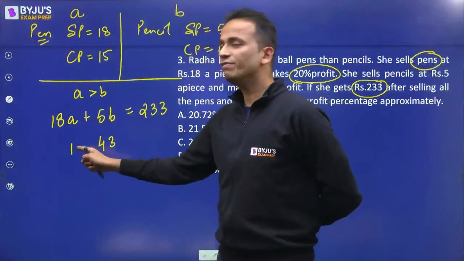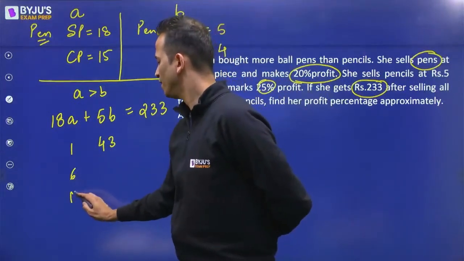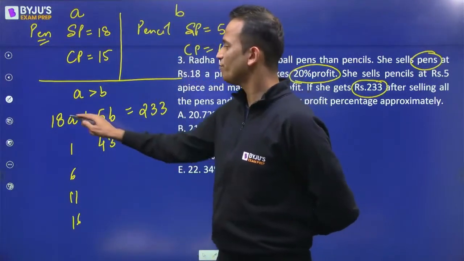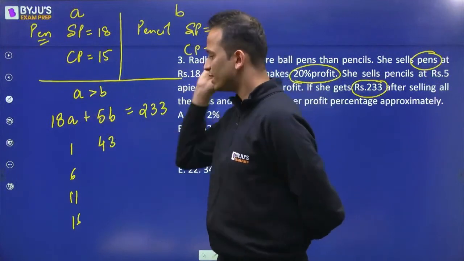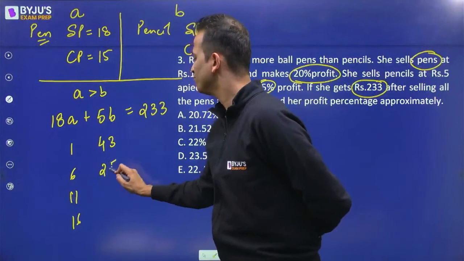Now the value of B will keep on increasing by 5. So it will become 6, 11, 16 and so on. And the value of A will keep on decreasing by 18. So 18 से अगर मैं इसको decrease करता हूं, 43 minus 18 is 25.